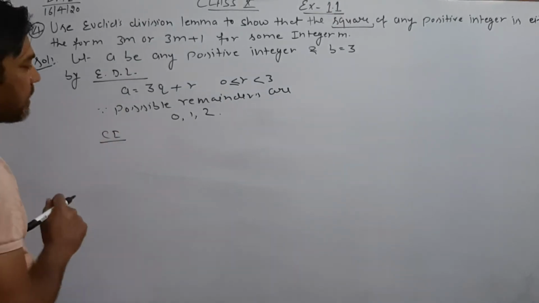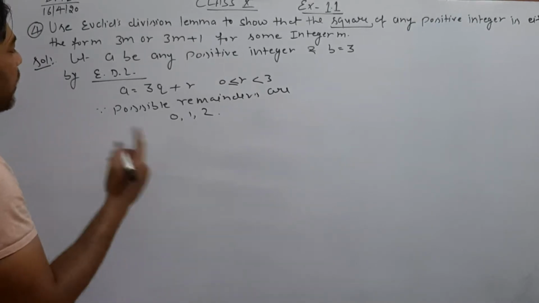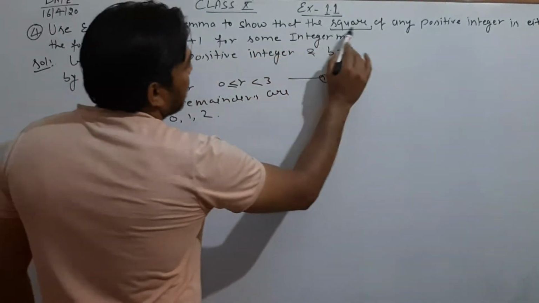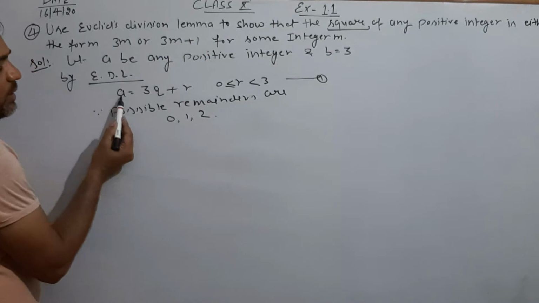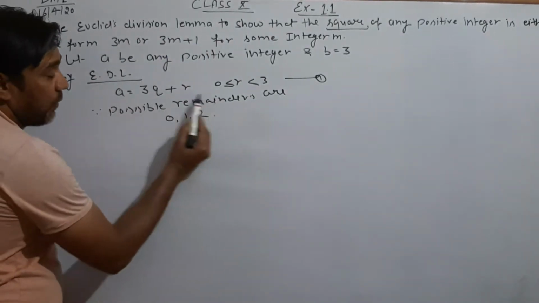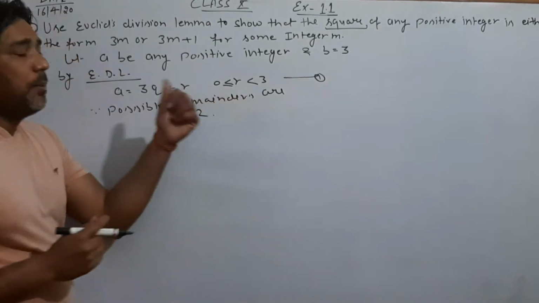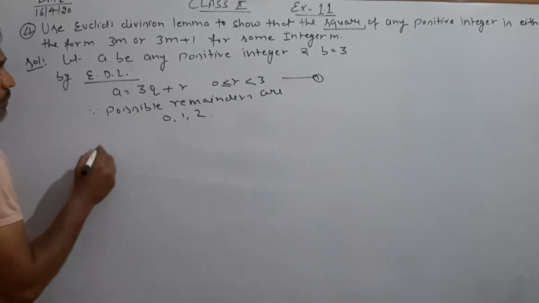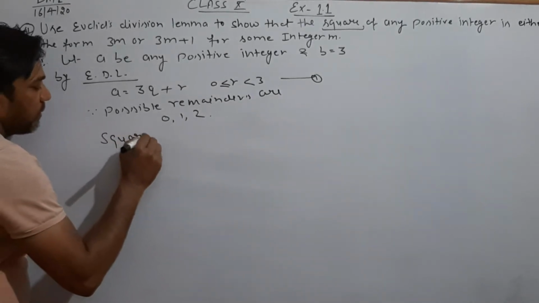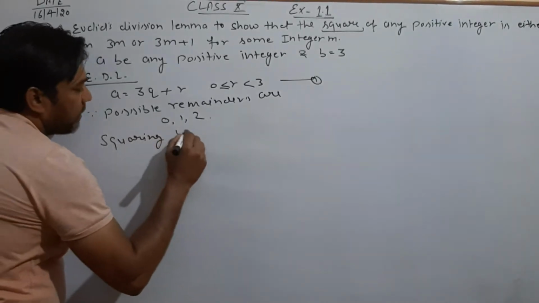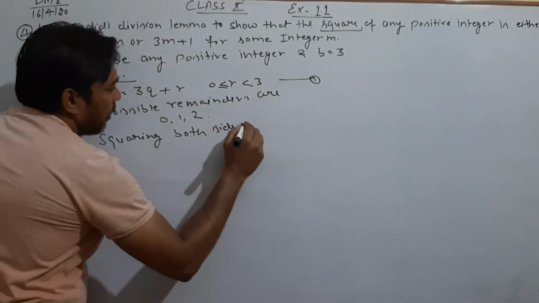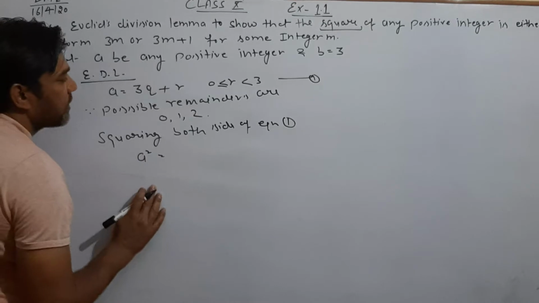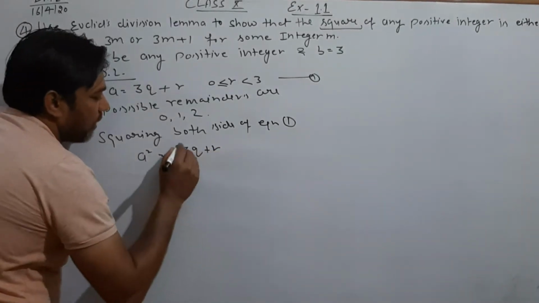Before solving case 1, first we have to square this particular thing. This is our equation 1, because in this we have to check the square of any positive integer. Because a is a positive integer of this form, first we square here, because if we are not squaring here then we have to square 3 times, since we have 3 cases. So now squaring both sides of equation 1, it would be a squared equals (3q plus r) whole squared.